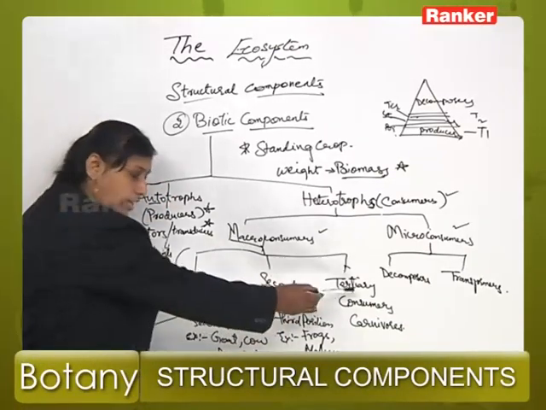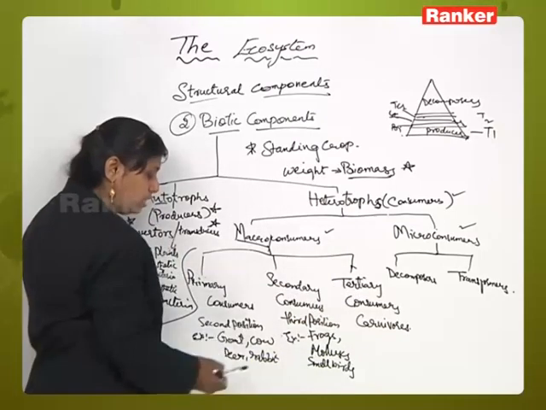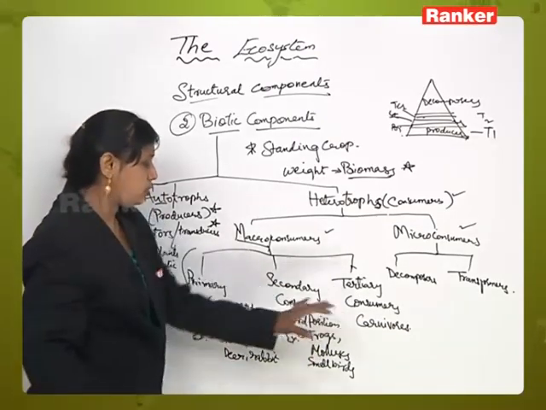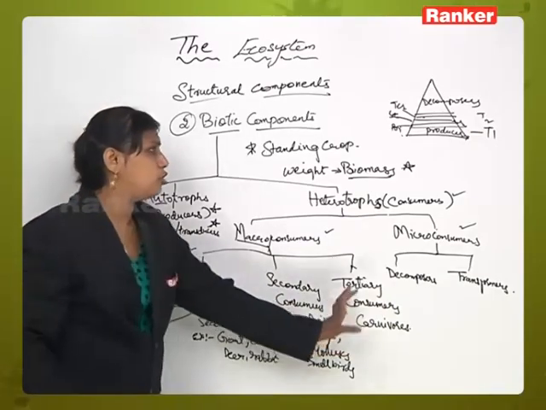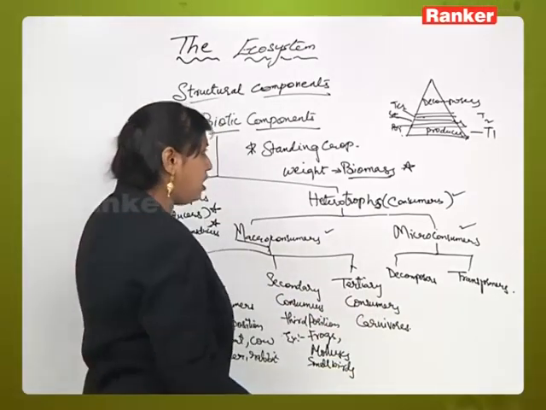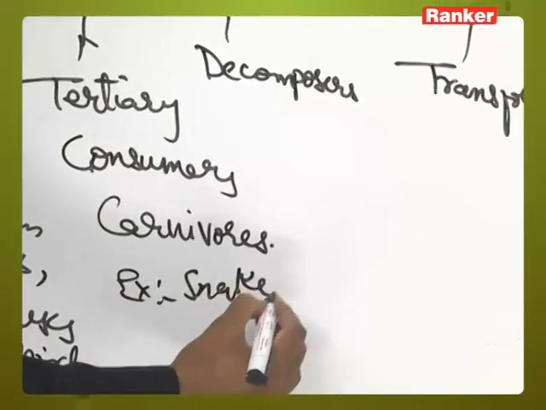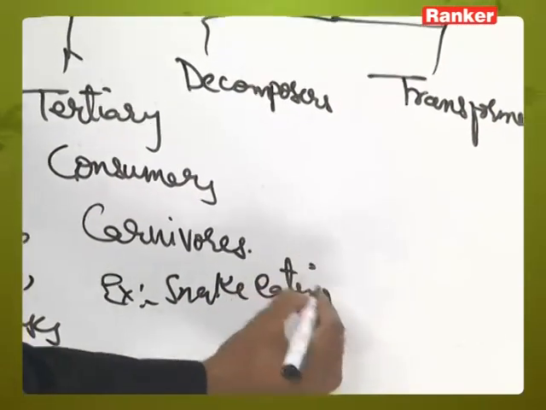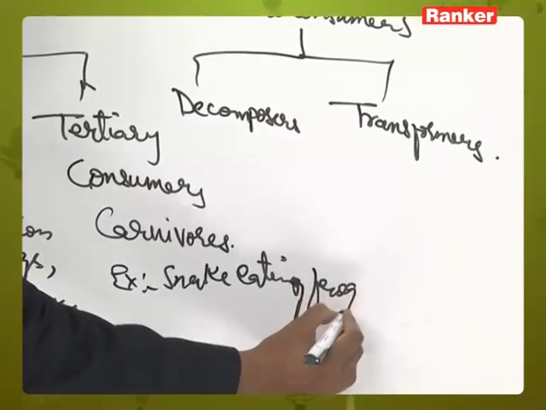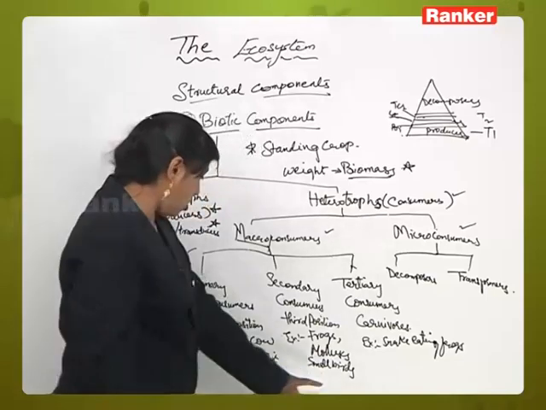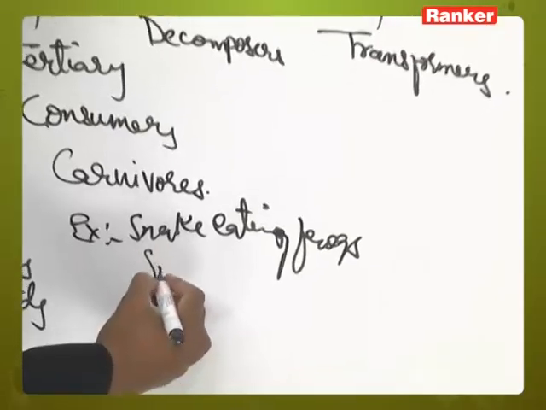Means for the food material, this type of consumer depends on secondary as well as primary consumers. These are the animals which eat both secondary and primary consumers, and an example for this is snakes eating frogs. And one more example will be small birds eating fishes.